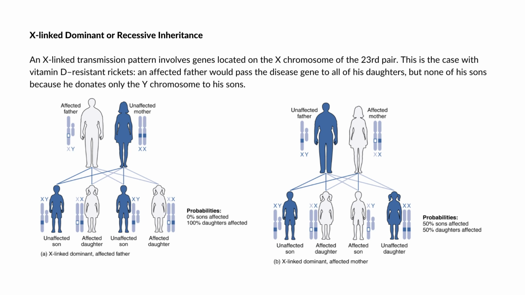So let's go sa X-linked dominant or recessive inheritance. Ang X-linked transmission, ang pattern nga ni naga-involve sa genes nga located sa X chromosome of the 23rd pair. Ano gani ang 23rd pair? Ang sex chromosome.